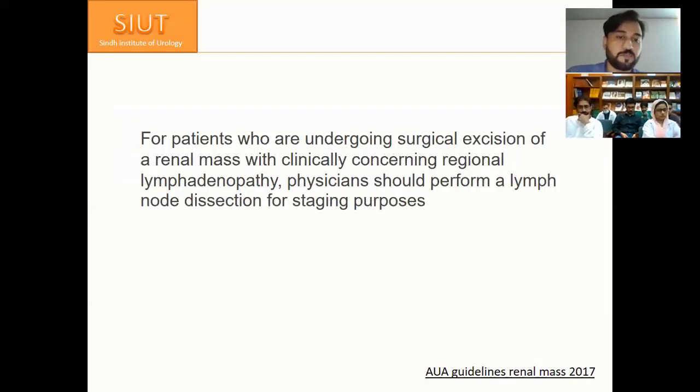American guidelines say that for patients undergoing surgical excision of a renal mass with clinically concerning lymph node or regional lymphadenopathy, the physician should perform a lymph node dissection for staging purposes. So both guidelines are pretty much the same. It is based on the clinical judgment of the surgeon to do the lymphadenectomy and how extensive it should be.